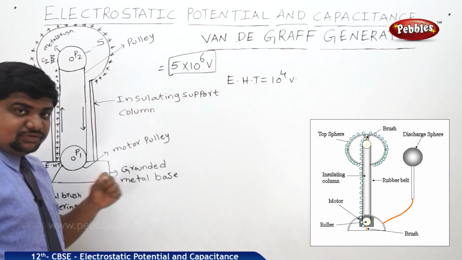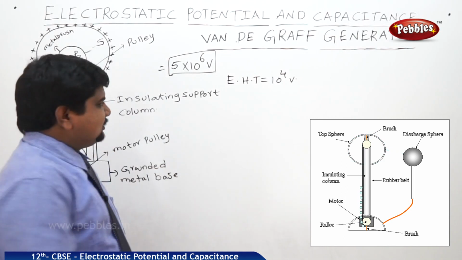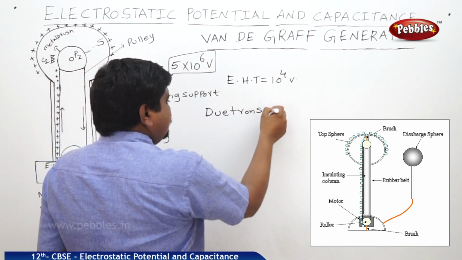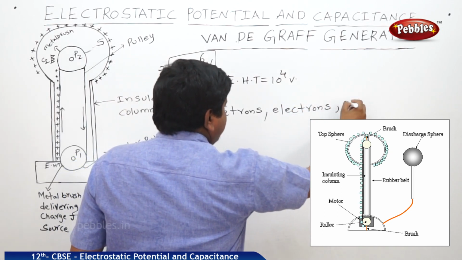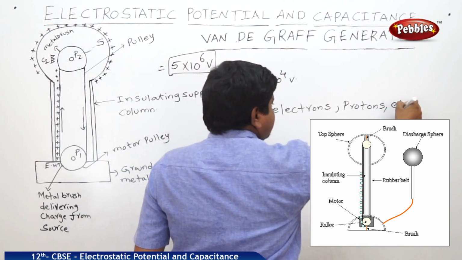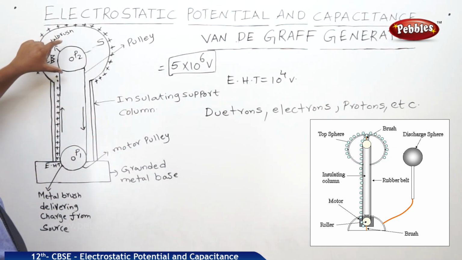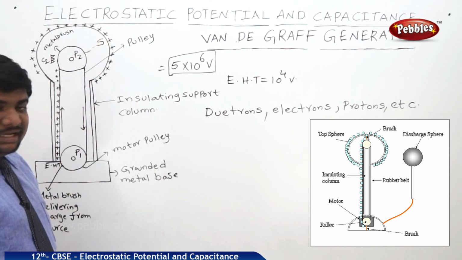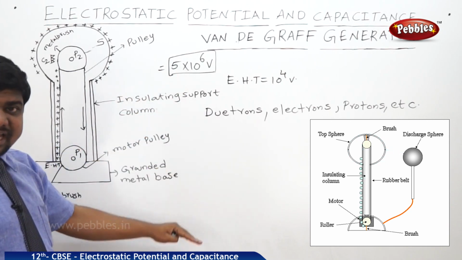This functioning is useful in accelerating charged particles like deuterons, electrons, protons, etc. Inside the sphere, charge will be different, potential is different. On the surface of the sphere, potential is different. How the potential is different inside and outside, we will see in some part of the calculation.